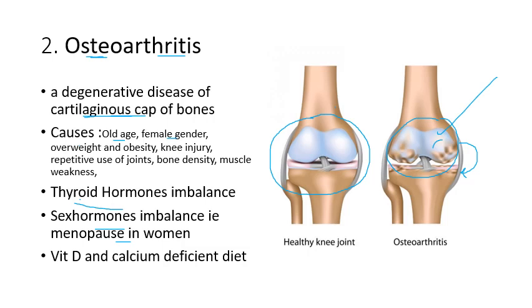All these conditions can be applied to osteoporosis also, osteoarthritis as well as osteoporosis. So it can be because of a vitamin D and calcium deficient diet, and when there is a sex hormonal imbalance, particularly in women during menopause, that can also cause osteoarthritis.